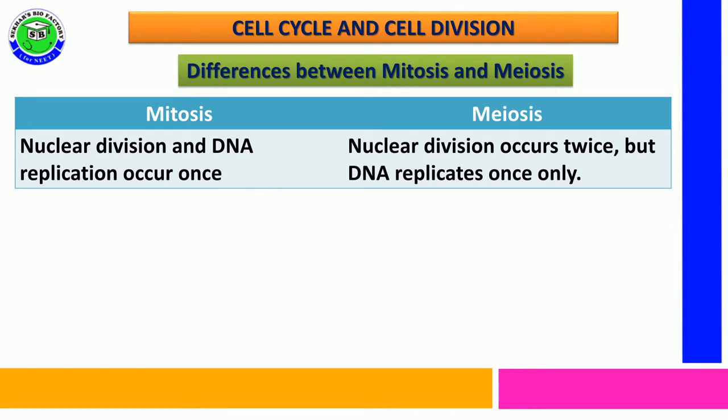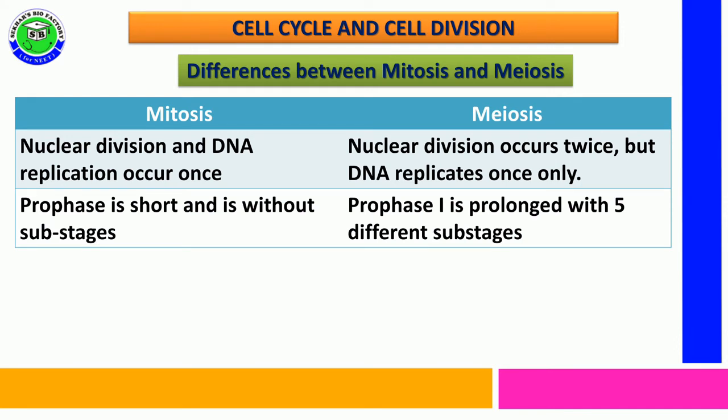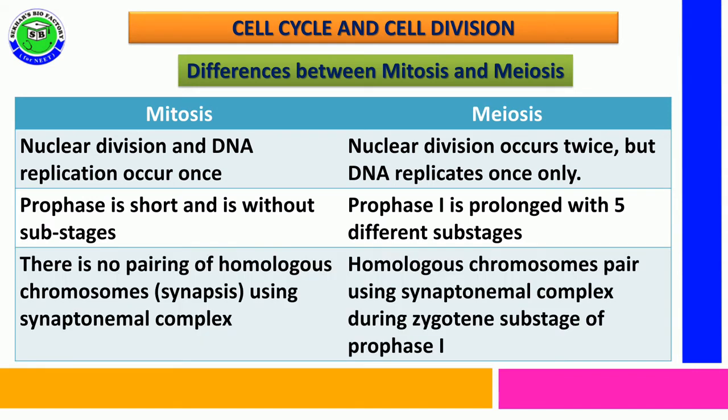But in meiosis, nuclear division occurs twice, but the DNA undergoes duplication only one time in S phase. The prophase is very short and without any substages in mitosis, but prophase 1 is prolonged with 5 different stages in case of meiosis division.